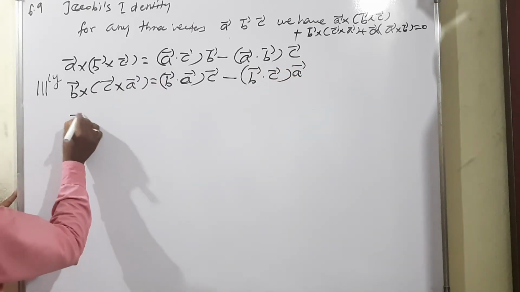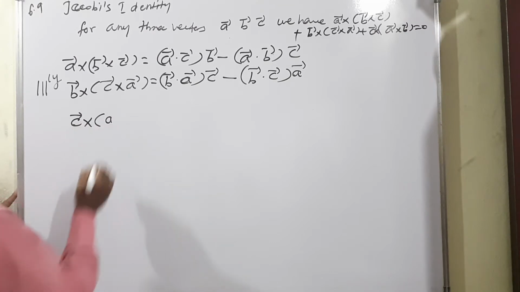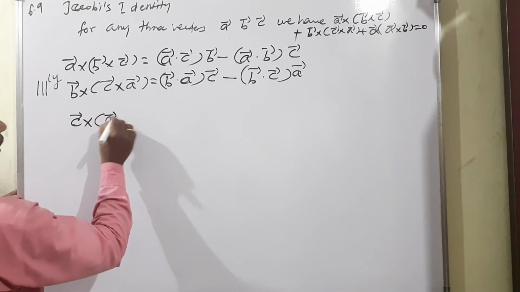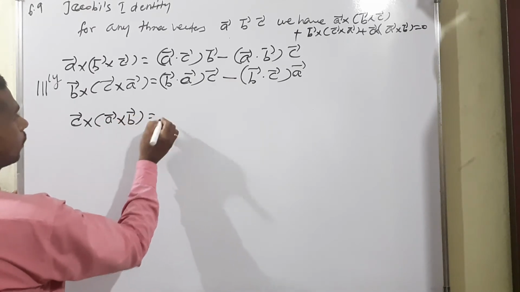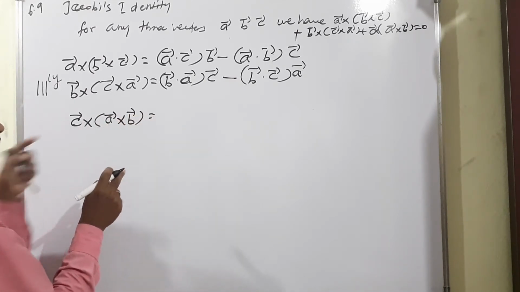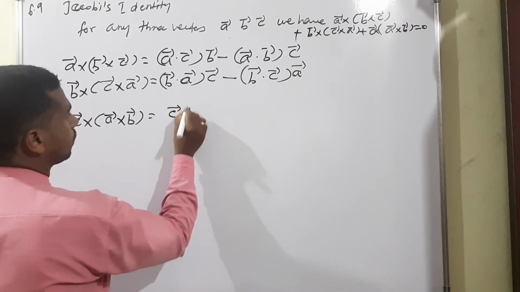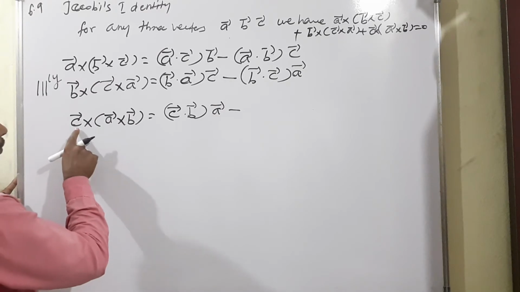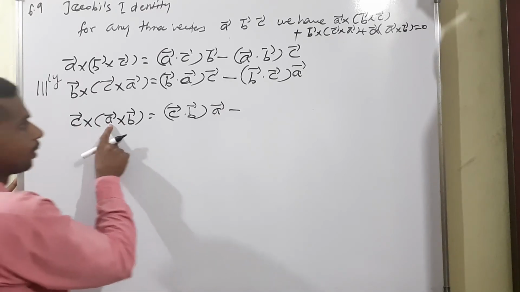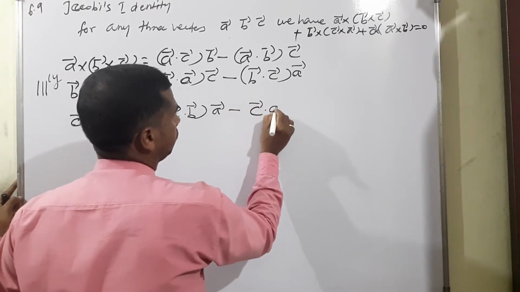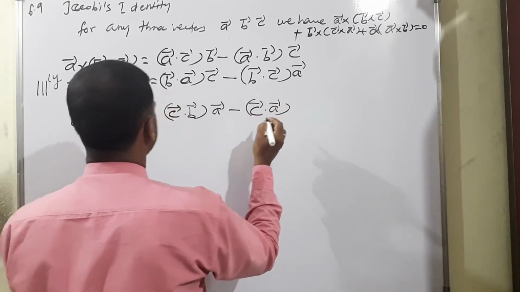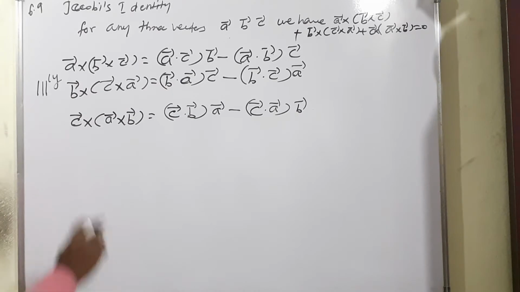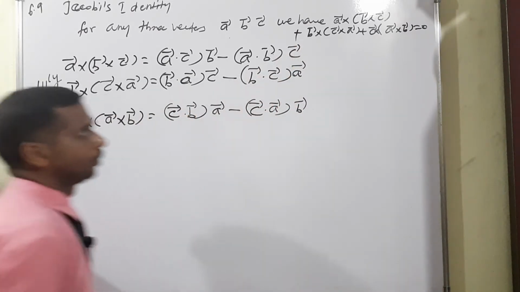Then the last condition, C vector cross A vector cross B vector. So A vector cross B vector. What will happen? First we have to skip A vector. Therefore C vector dot B vector, outside A vector, minus. Now we have to skip B vector: C vector dot A vector, then outside the skipped vector, B vector. So all three we have to add according to the conditions, isn't it?